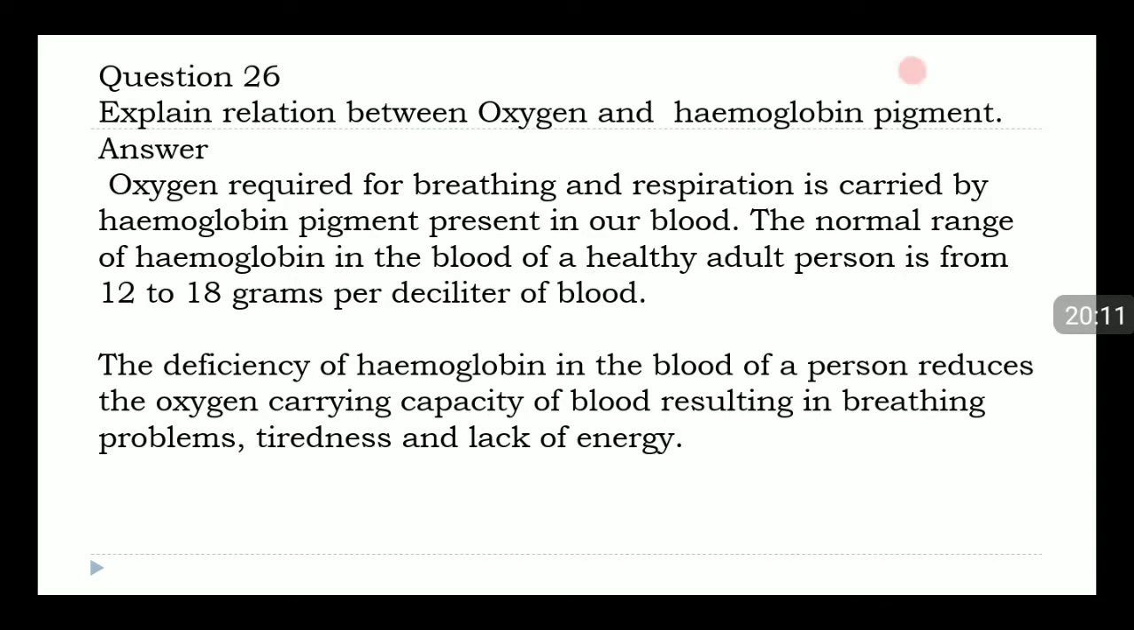Question 26. Explain relation between oxygen and hemoglobin pigment. Answer. Oxygen required for breathing and respiration is carried by hemoglobin pigment present in our blood. The normal range of hemoglobin in the blood of a healthy adult person is from 12 to 18 grams per deciliter of blood. The deficiency of hemoglobin in the blood of a person reduces the oxygen carrying capacity of blood, resulting in breathing problems, tiredness, and lack of energy.